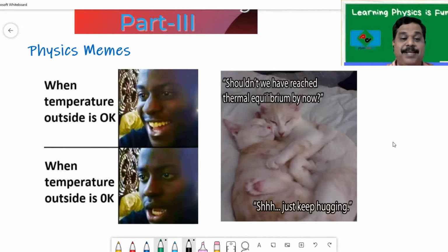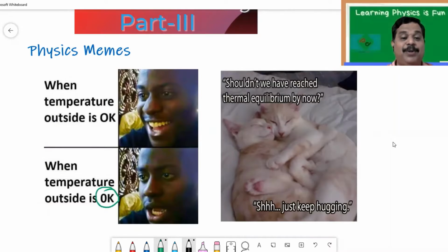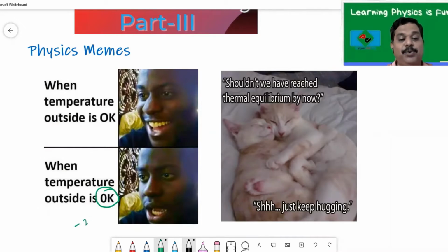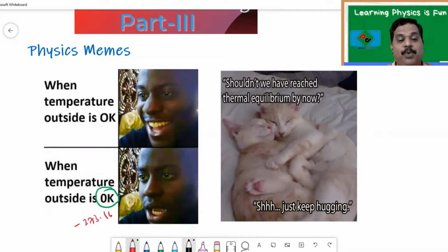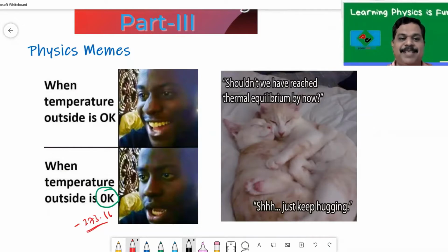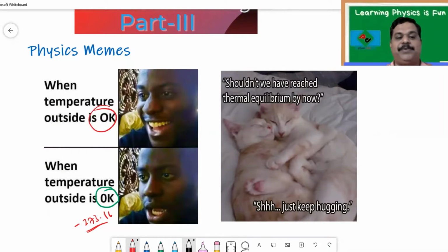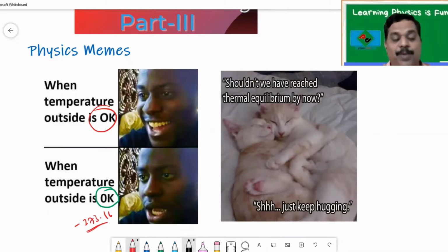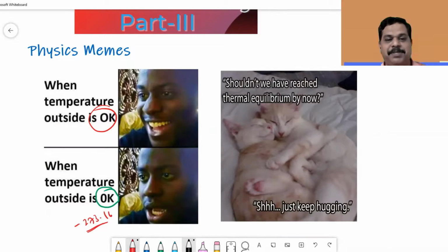When the temperature is 0 Kelvin, look at this expression. 0 Kelvin means what? Minus 273.16 degrees Celsius. So you cannot survive. So this meme says that when the temperature is okay, very good. When the temperature is 0 Kelvin, it actually means minus 273.16. You can observe his expression.